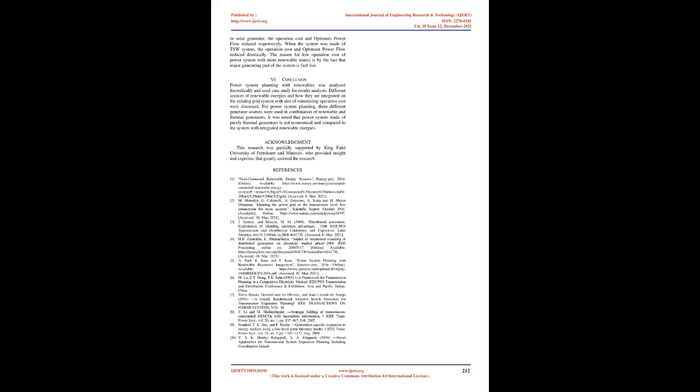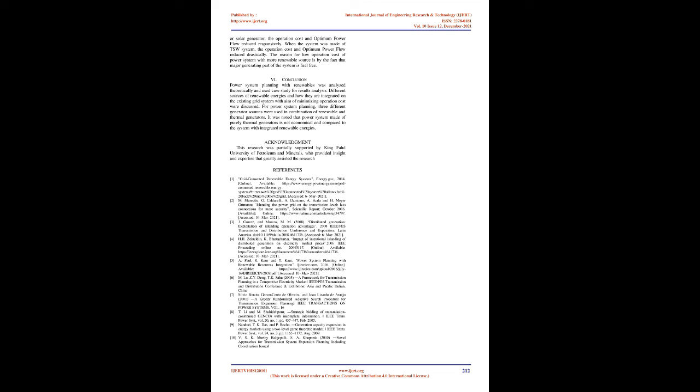For instance, in terms of operation, the TTT system has posted the highest value of operation cost as compared to others. Similarly, the optimum power flow of the TTT system is highest. When a thermal generator source was replaced with a wind generator or solar generator, the operation cost and optimum power flow reduced respectively. When the system was made of the TSW system, the operation cost and optimum power flow reduced drastically. The reason for the low operation cost of a power system with more renewable sources is the fact that the major generating part of the system is fuel-free.